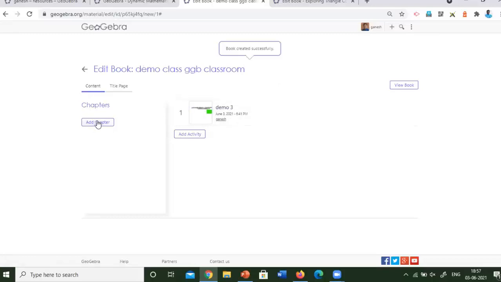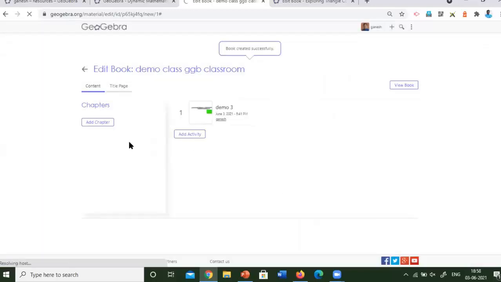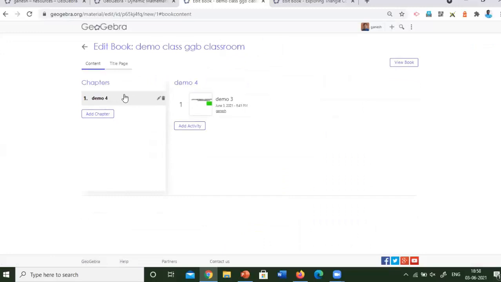For this, we have to add chapter. Here, existing chapter means already created books can be added as a chapter below this. If you want to create a new chapter, just click here, enter the name of the chapter, like demo 4, save. It will be added as another chapter, you can see. Now you can see demo 4, here demo 3 is inside that.